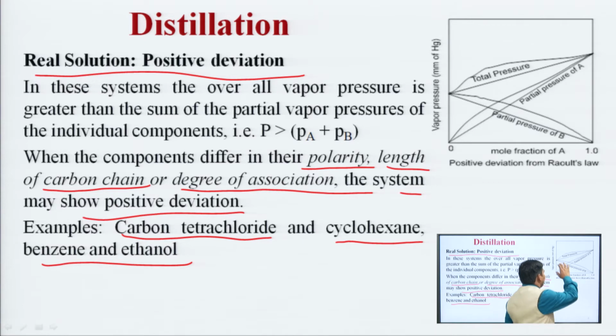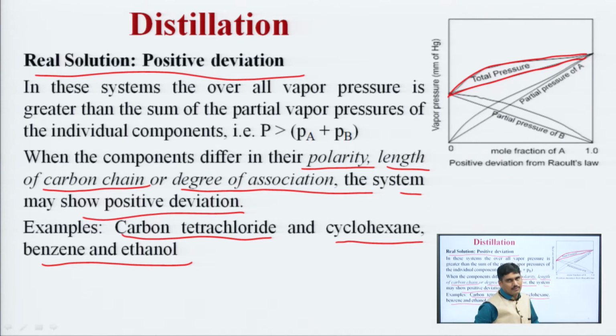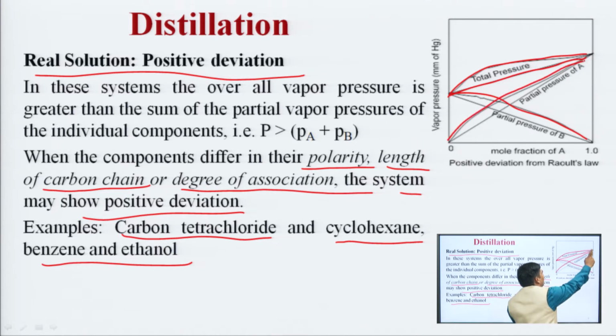As you see in the diagram, the total pressure was supposed to be a straight line, but it is slightly upward. That means it is greater than the sum of partial pressures of individual components. Similarly, the partial pressure of each individual component is also somewhat higher as compared to the original partial pressures.